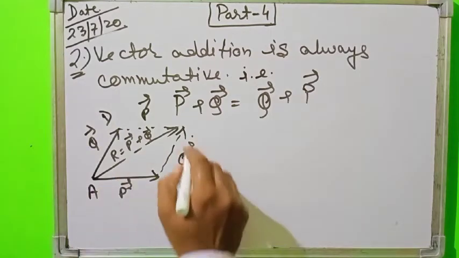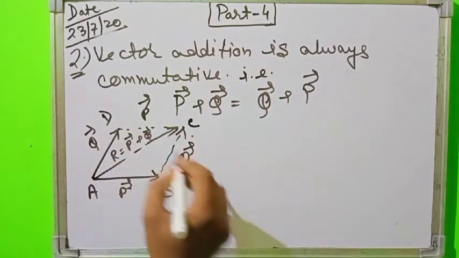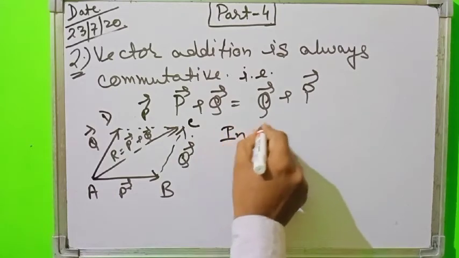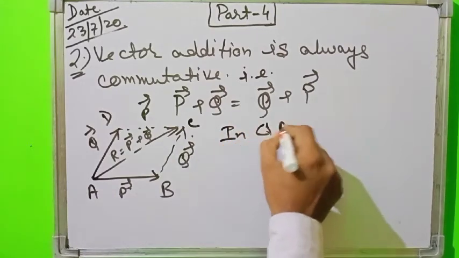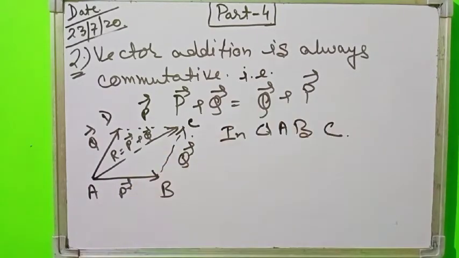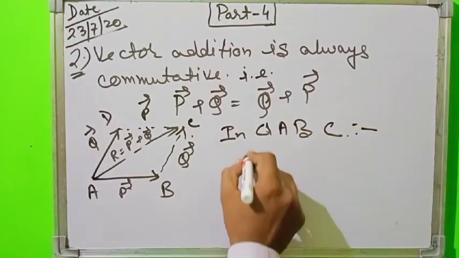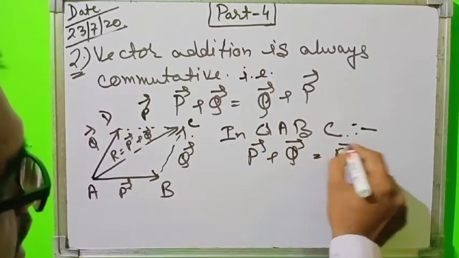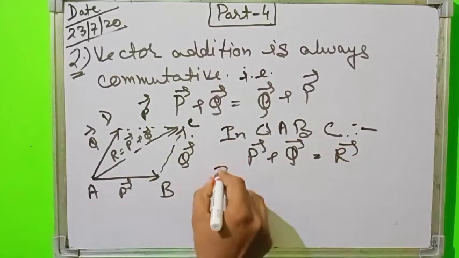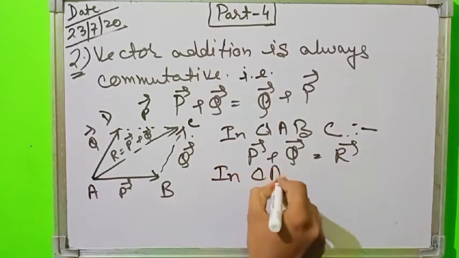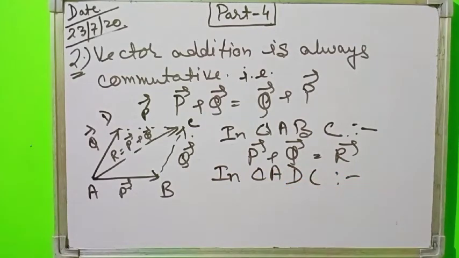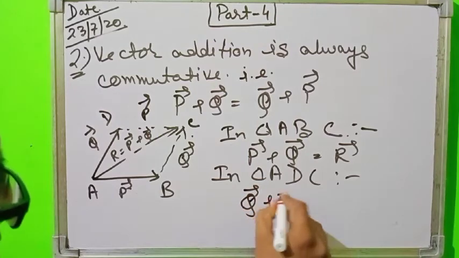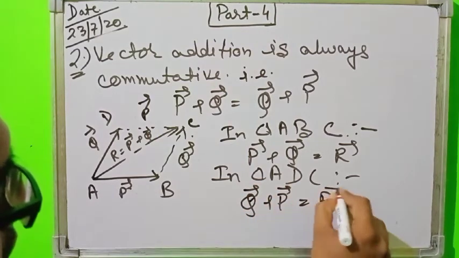Now suppose this is C. In triangle ABC, we have vector P plus vector Q equal to vector R, and in triangle ADC, we have vector Q plus vector P equal to R.